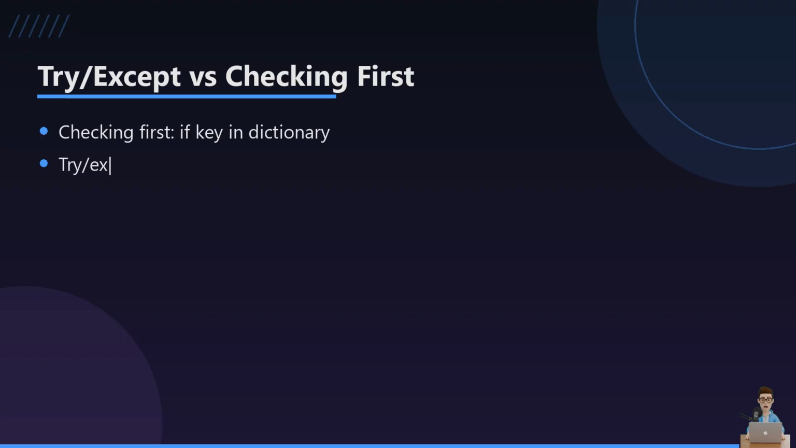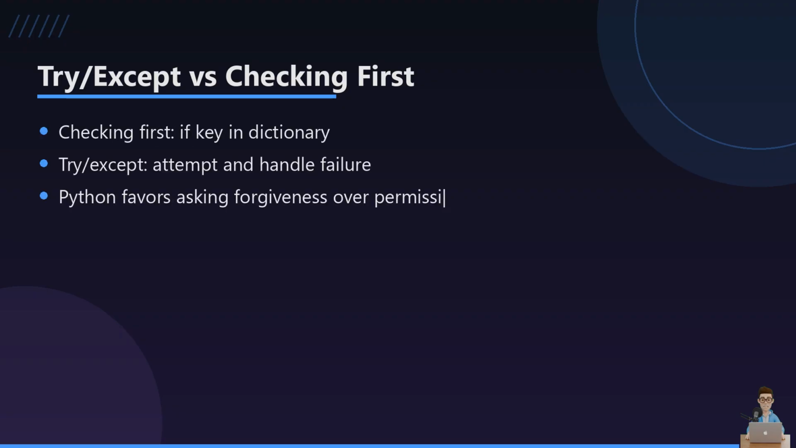There are 2 styles here. You can check conditions first, like asking if a key exists before using it, or you can just try the operation and catch the failure. Python culture leans toward try and accept. It is often called asking forgiveness rather than permission. My honest opinion, for anything involving files or network calls, try except is usually cleaner because checking first does not even guarantee the operation will still succeed a moment later.